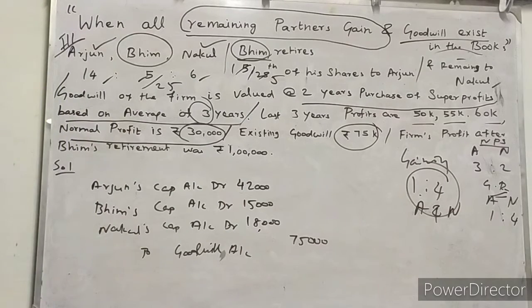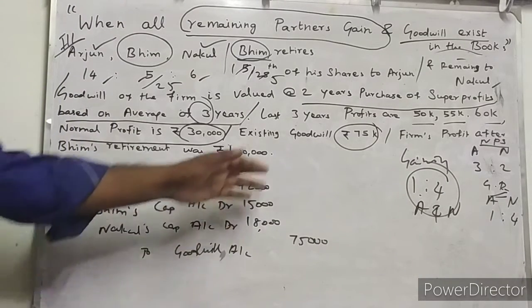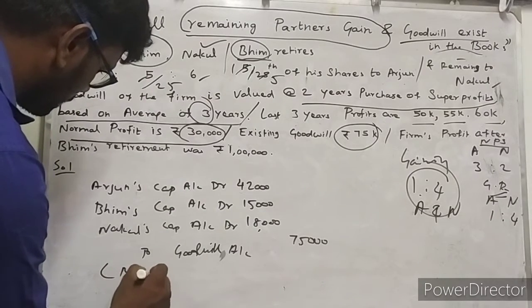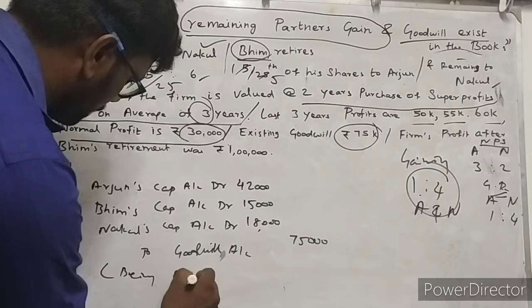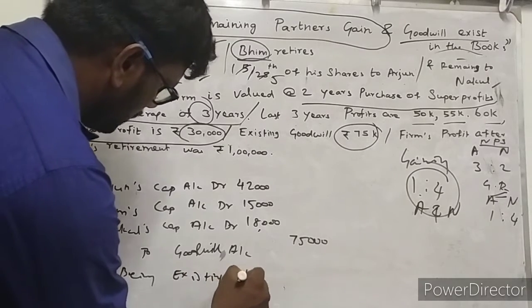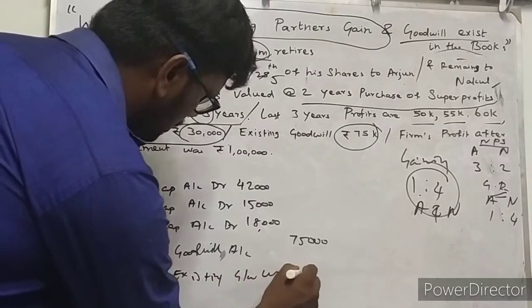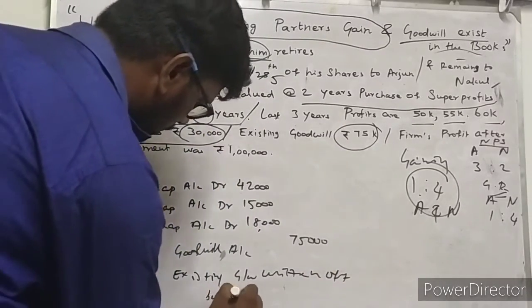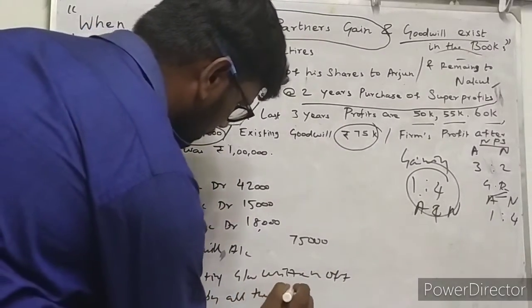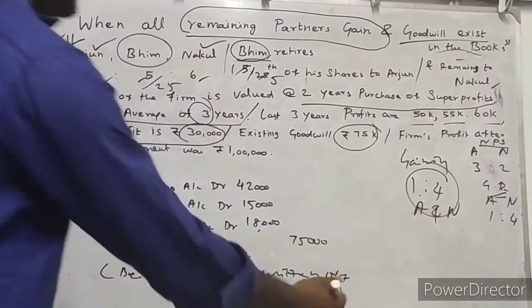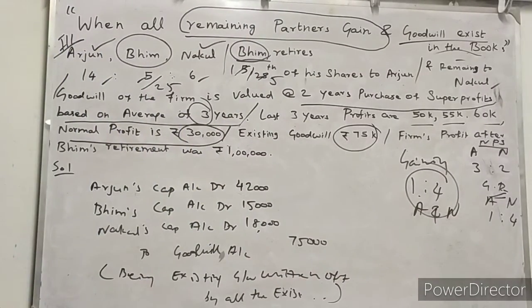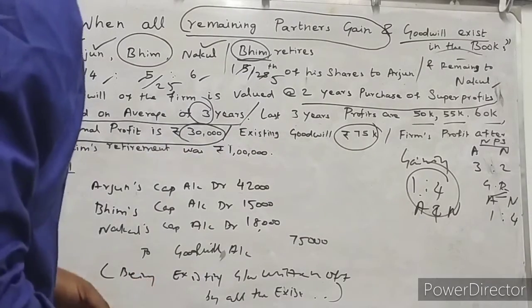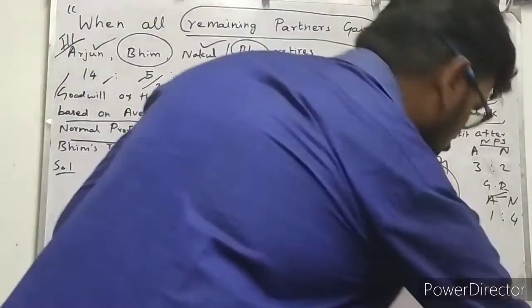So this is the way to write off the existing goodwill in the partnership firm, being existing goodwill written off by all the existing partners in their existing profit and loss sharing ratios. You can write this in your narration. So now you know very clearly how existing goodwill is written off, and we can directly enter into the problem.